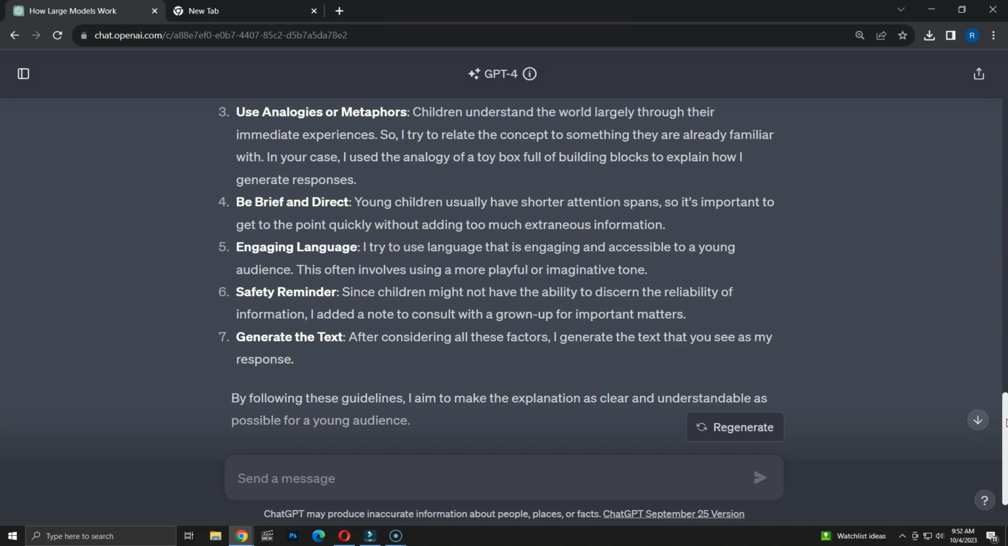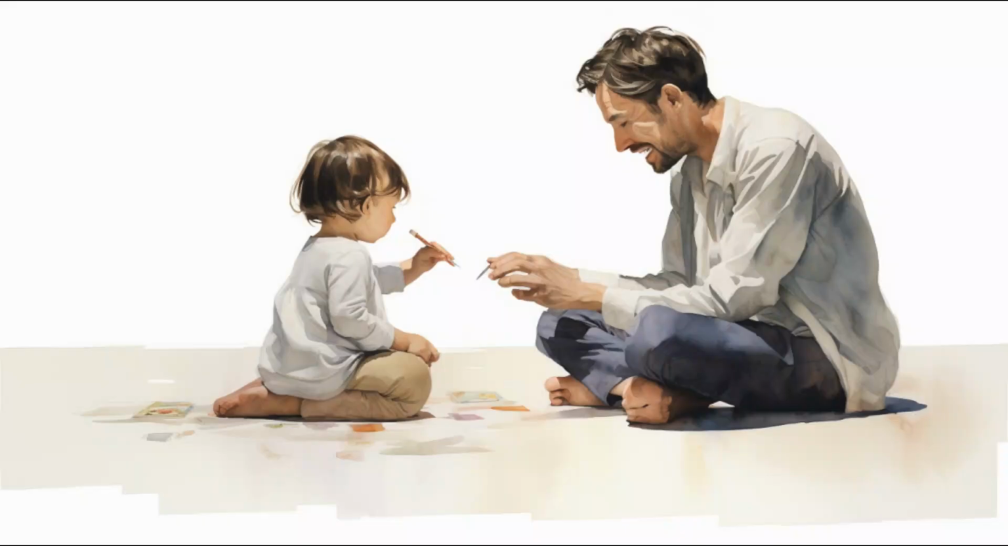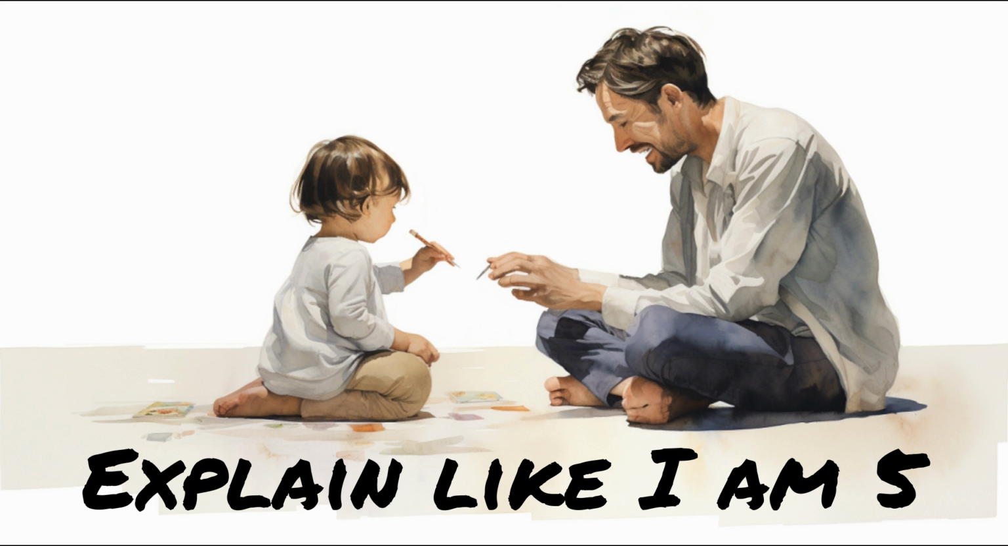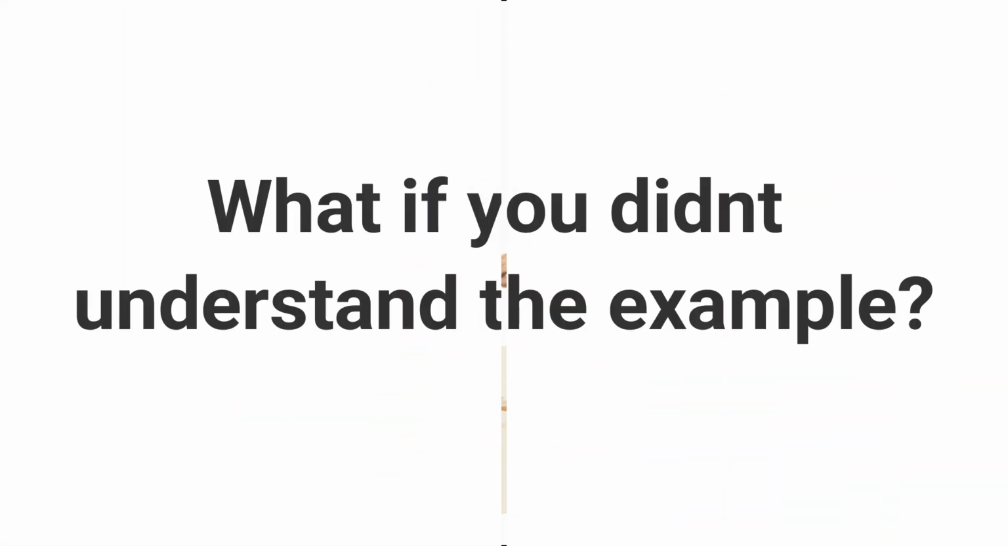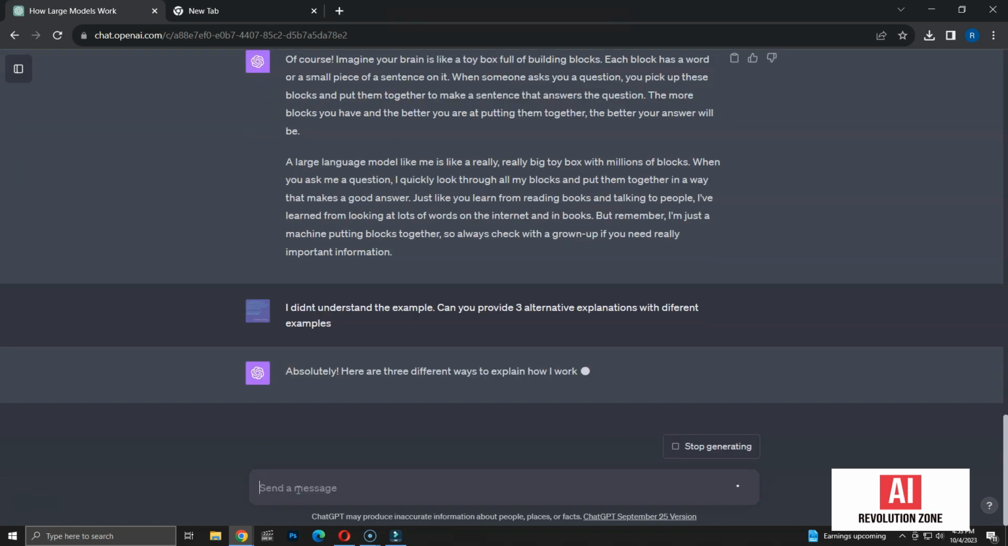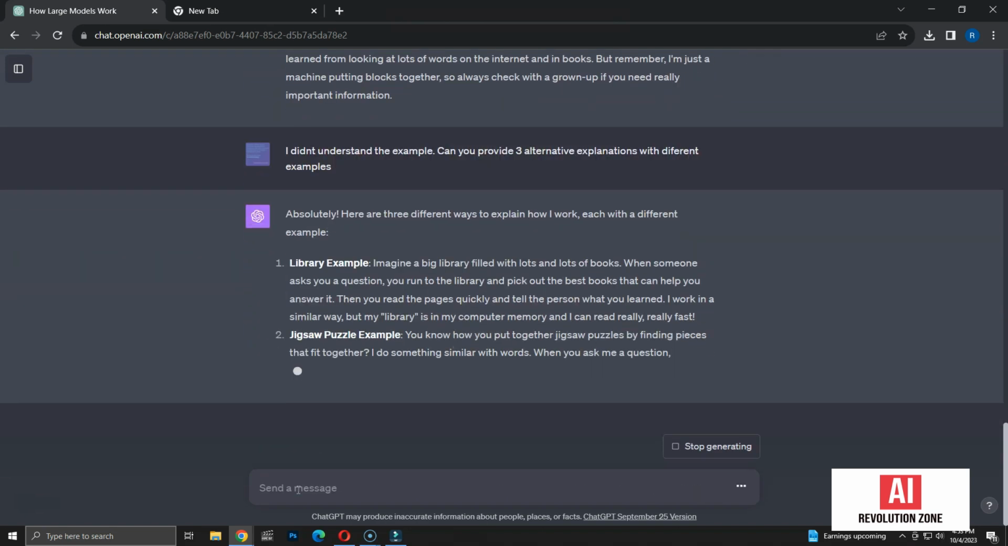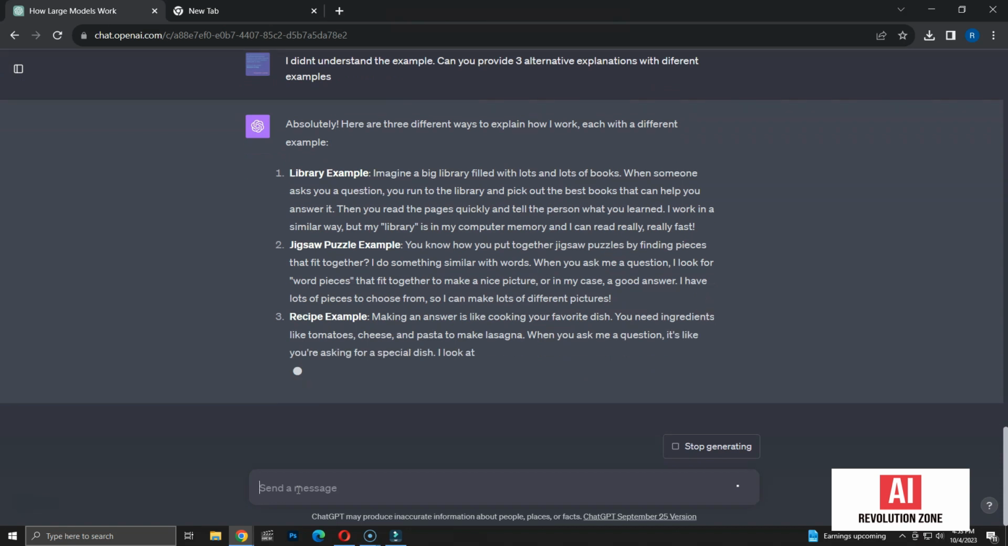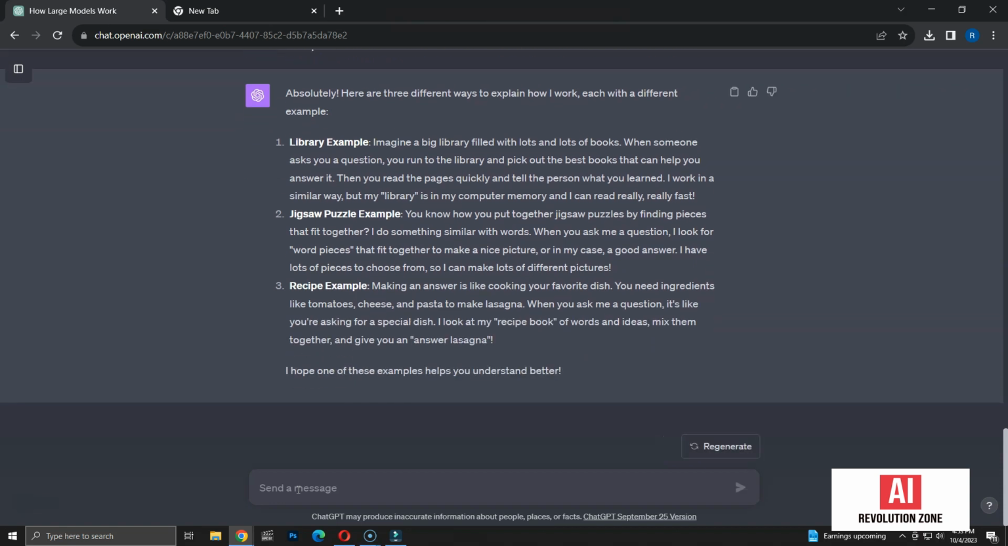Now, we know the difference in answer and how the answer is constructed. We can use this technique to get a basic understanding of any complex topic. What if you didn't understand the example? It's simple. Just ask for more explanations. Let's ask for alternative explanations with different examples. Now, we have 3 distinctive examples that explain the same idea. Feel free to test and use "explain like I am 5" for learning new topics.